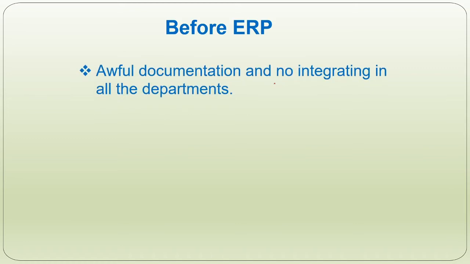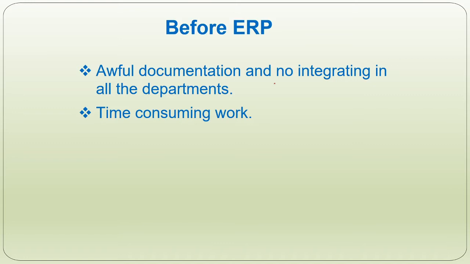Before ERP, everything was done manually by employees. That included too many errors, too much documentation and time consumption, and error detection was also on a very large scale. The documentation work was too much as there was a lack of integration of information. Readily available information was not there. So ultimately it was time consuming, and the work to get updates from each department was also more.